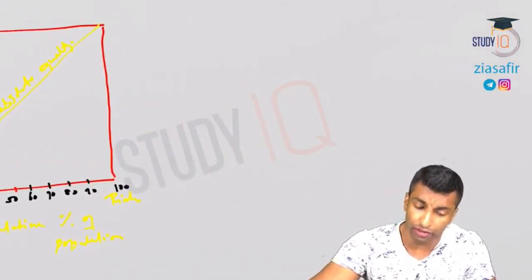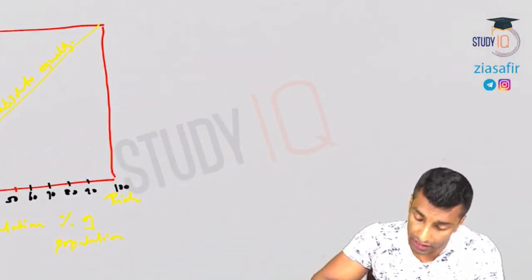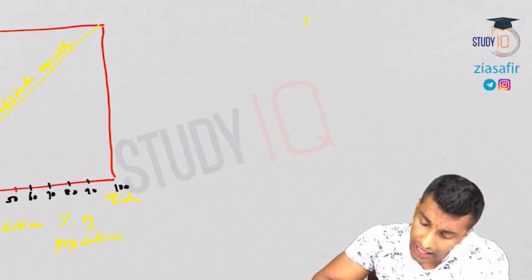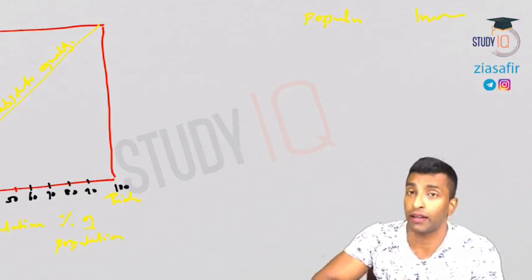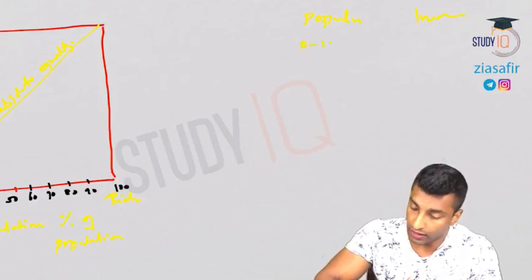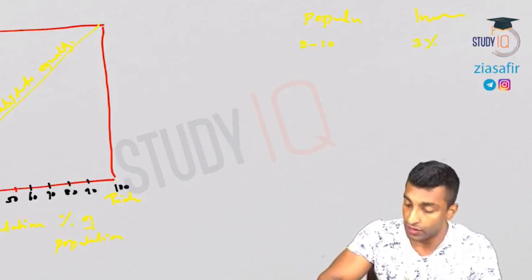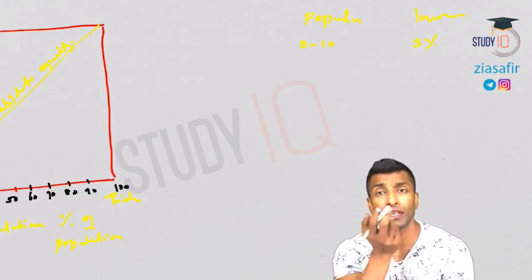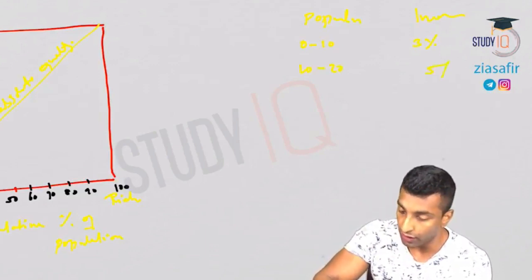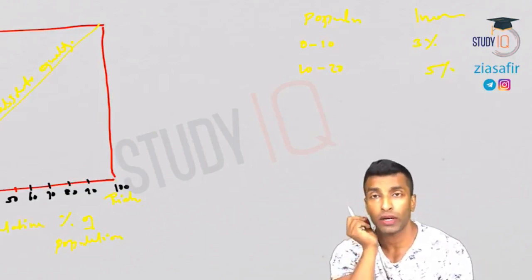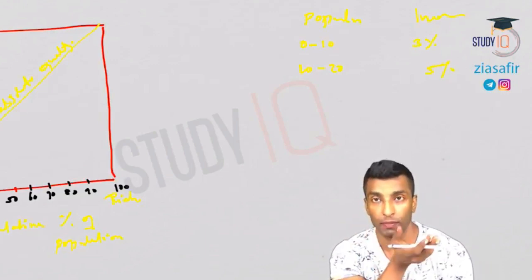What do you mean by cumulative? See, it is simple. If you see the population and income, let's say the poorest 0 to 10%, they are earning 3%. Okay, so 10% of the people earning 3%. If you see 10 to 20% earning 5%. So if I ask you poorest 10%, they are earning 3%.